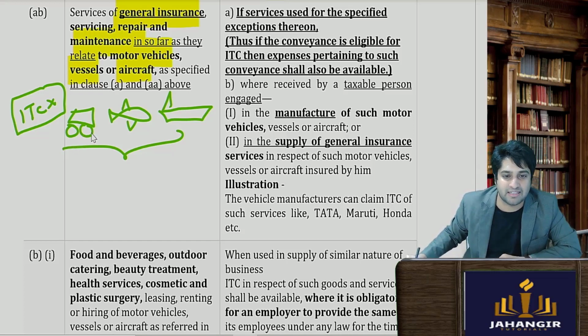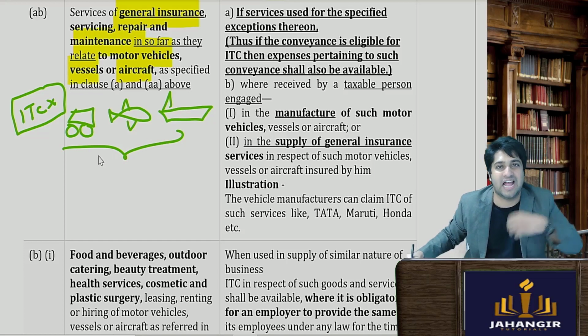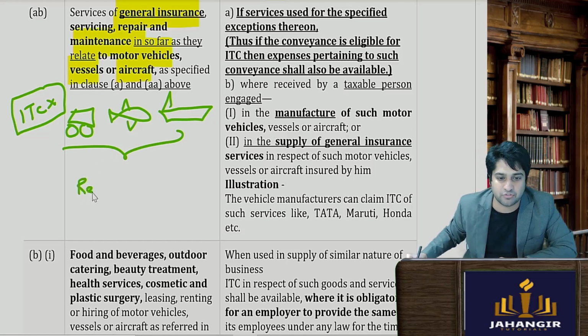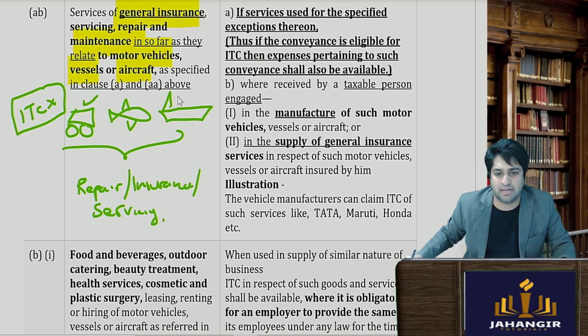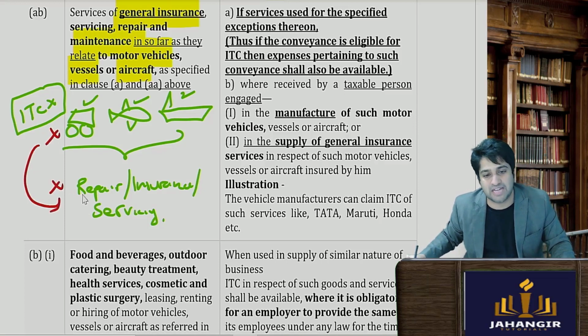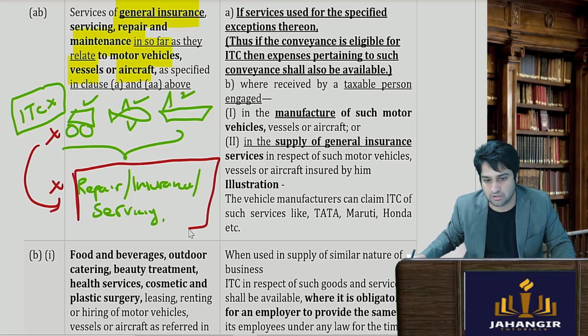So if the main act is not allowed, the ancillary acts such as repairs of these goods, or maybe the insurance of these goods, or the maintenance, servicing of all these, I would be paying GST on maintaining the car, maintaining the boat and maintaining the airplane. But since the main items are not allowed, then ITC with respect to these ancillary activities is also disallowed. It's pretty simple.